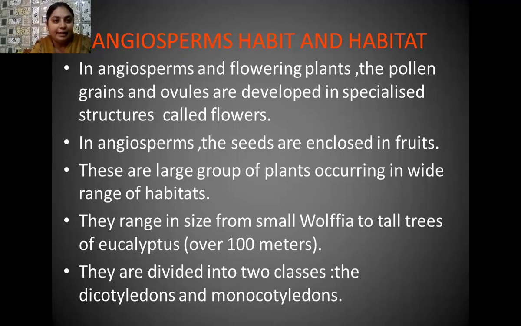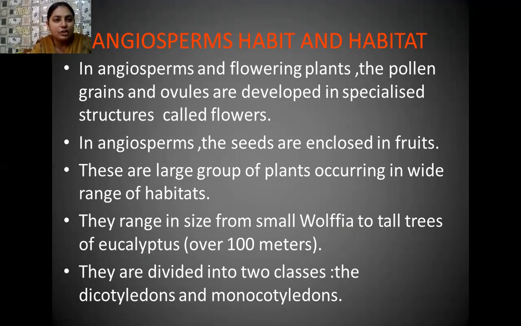All of you know that in the life cycle of any plant species, we know about two types of phases. One is the vegetative phase and another is the reproductive phase. The vegetative phase is concerned with growth and development, and in the reproductive phase, the plant species does reproduction. For this, different types of sex organs are present in the plant species.